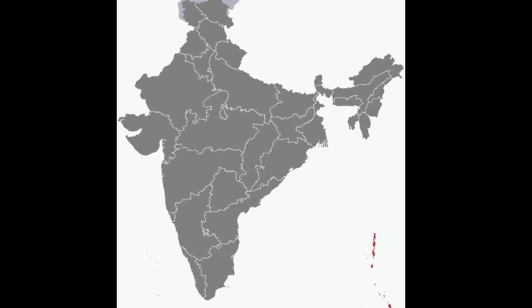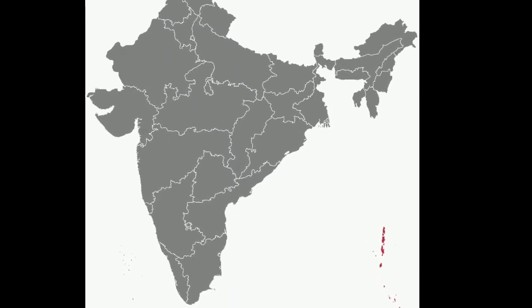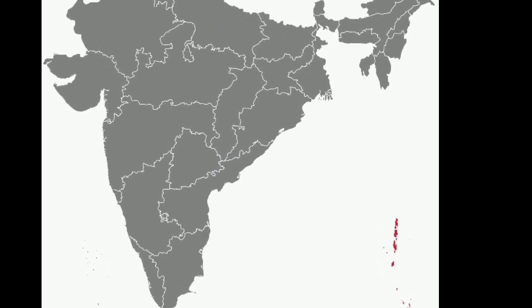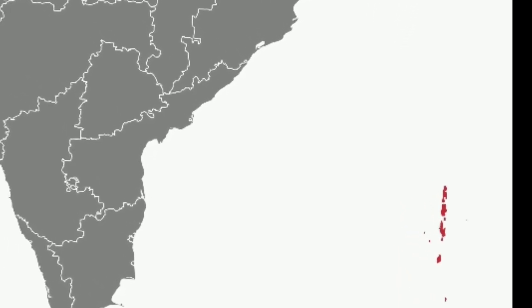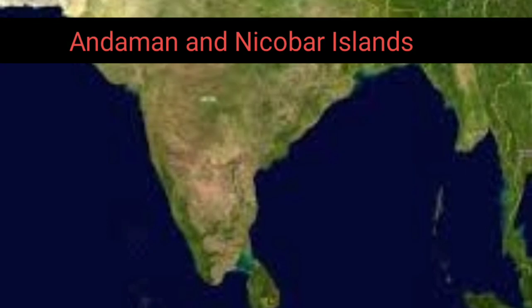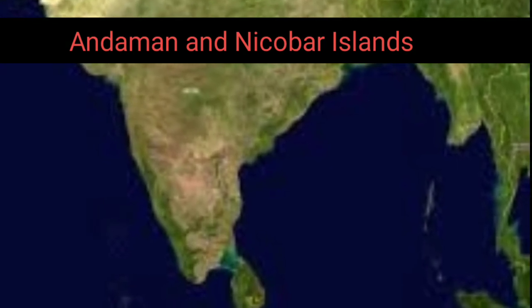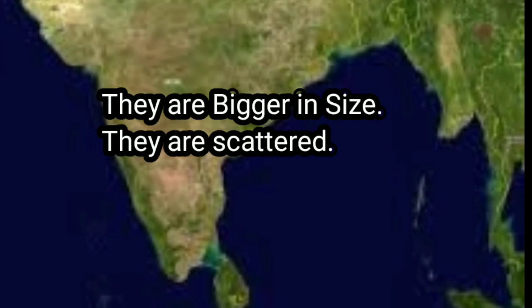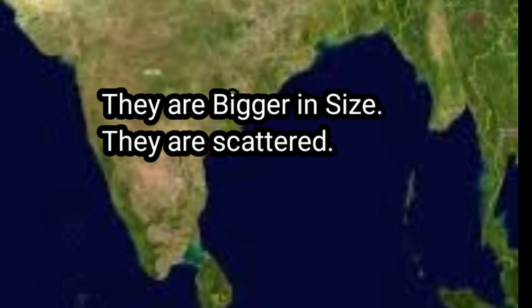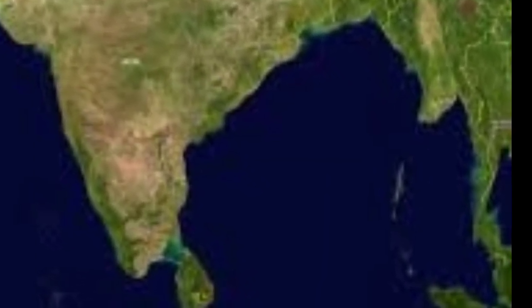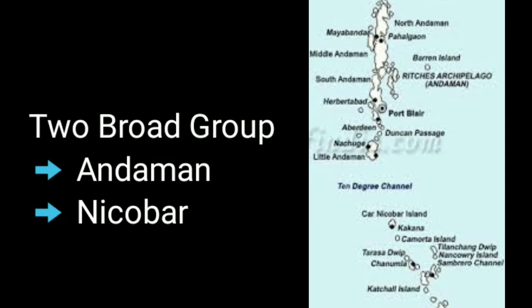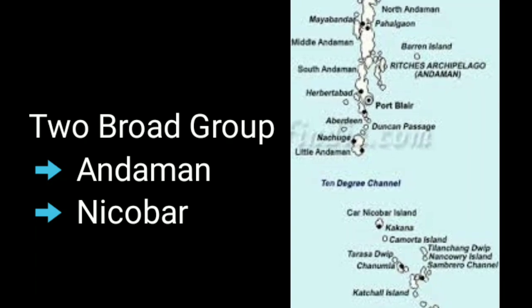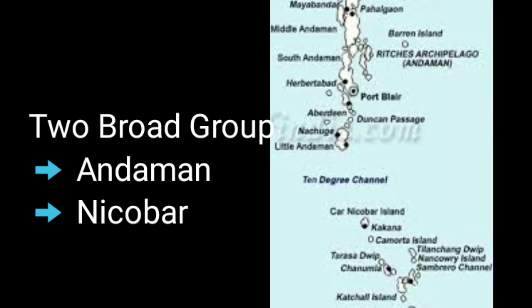Now you can see the elongated chain of islands located in the Bay of Bengal extending from north to south. These are the Andaman and Nicobar Islands. They are bigger in size and are more numerous and scattered. The entire group of islands is divided into two broad categories: the Andaman in the north and the Nicobar in the south.